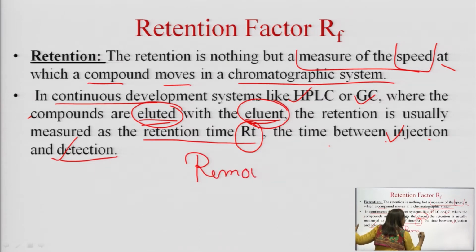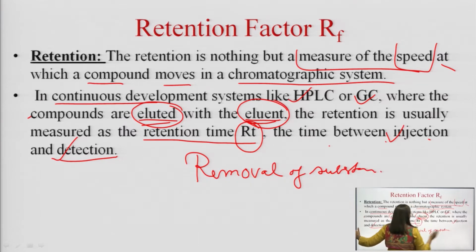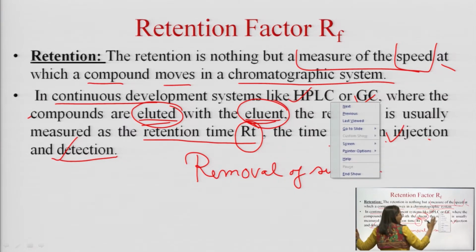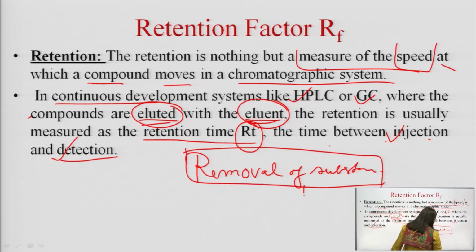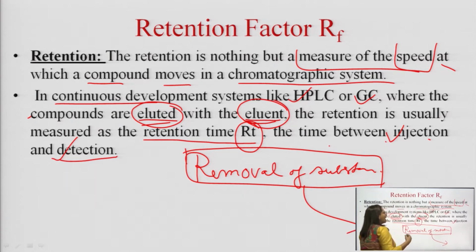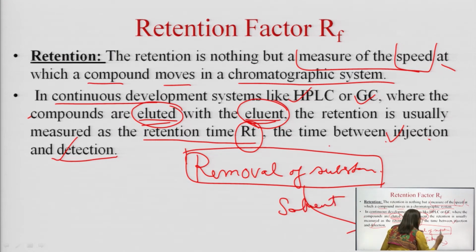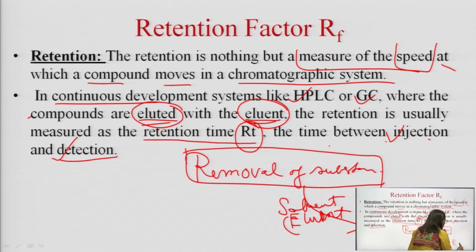Elute means removal of the substance, that means removal of the analyte. Eluent is the solvent, or the substance, which carries this particular substance away. So that is called the eluent, the solvent which will remove it or carry it. And what is obtained is termed as eluate.